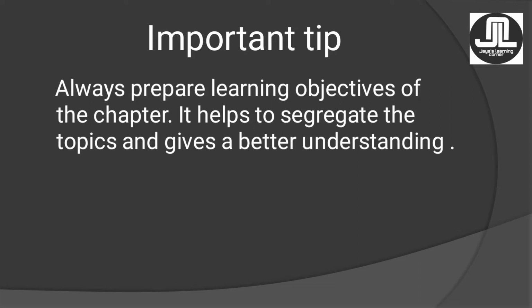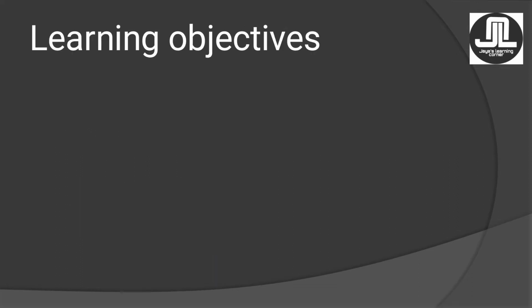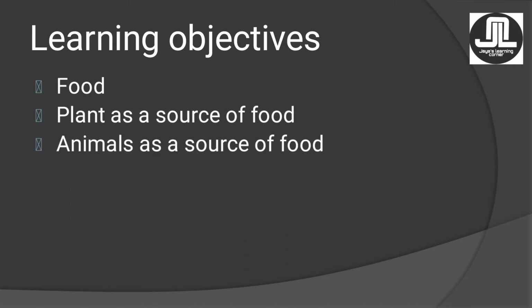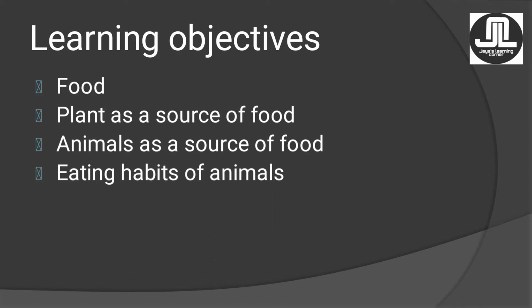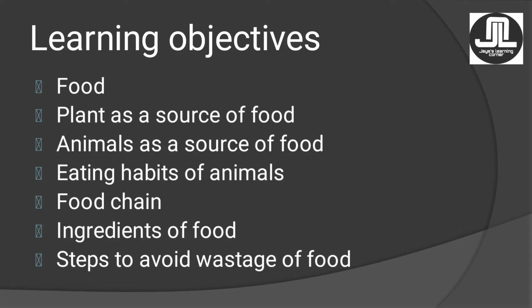Okay, so let's get started. So now our learning objective for this chapter is, first is food. That is, we are going to study about food. The next will be plant as a source of food. Third, we will discuss about animals as a source of food. The next comes eating habits of animals. And then we discuss about food chain, and it is one of the important topics from the chapter, kids. After that, we will discuss about ingredients of food, and lastly, steps to avoid wastage of food. So we will be discussing all the topics one by one.